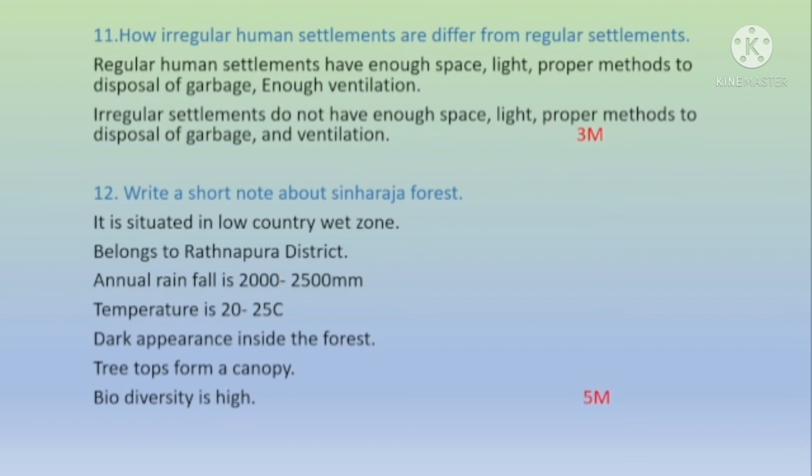It is situated in the low country wet zone. It belongs to the Ratnapura district, the annual rainfall is 2000 to 2500 millimeters, and the temperature is 20 to 25 degrees Celsius. There is a dark appearance inside the forest because of low sunlight, as the tree tops form a canopy structure. And it has high biodiversity, with a large number of animal species and also a large number of plant species.